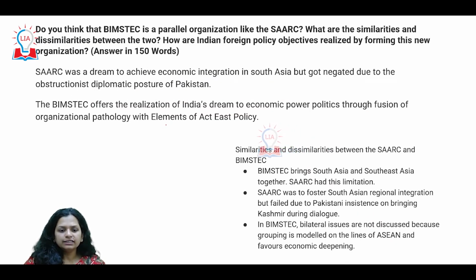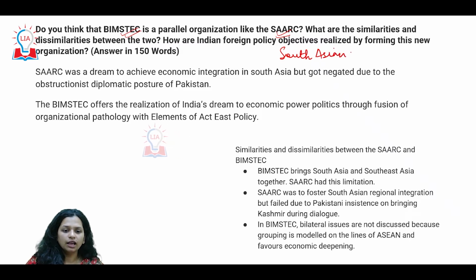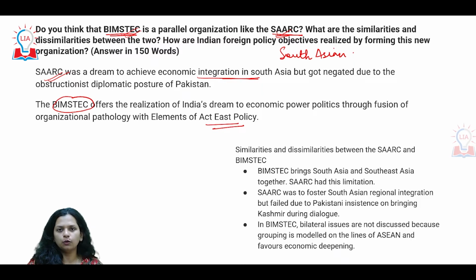The other question is about two organizations, where one is being talked about and differences with SAARC are being reflected. We are essentially talking about our area, the South Asian region, and two important international organizations. SAARC was formed with a different objective of economic integration in South Asia. But BIMSTEC was almost like an outcome of India's Act East policy. So the orientation with which it's being done is slightly different.